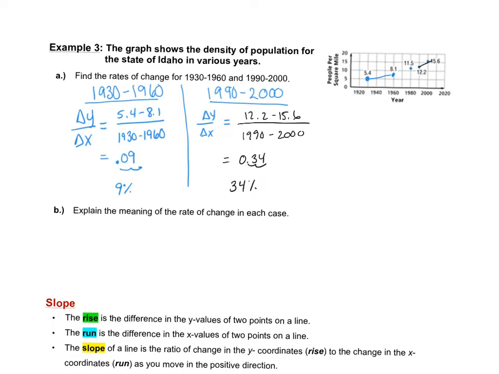So it says explain the meaning of the rate of change in each case. So what did we actually find here? So during the first time interval, 1930 to 1960, there was a 9% increase of people per square mile.